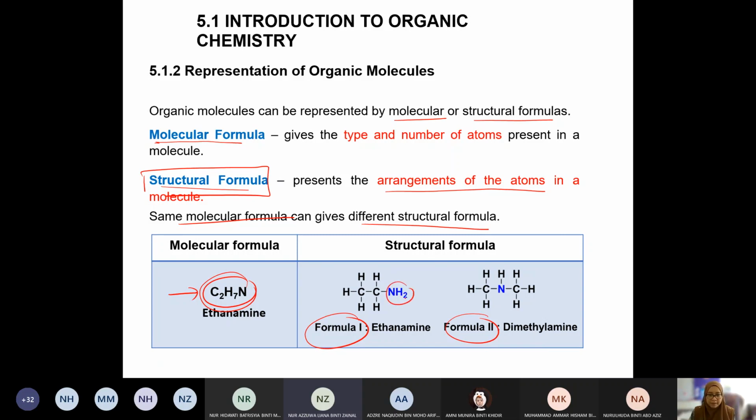Terminal means the end. Another option that still satisfies this molecular formula is this structure. The nitrogen is located in the middle between the carbon, and it still satisfies this molecular formula. It still has C 2, H 7, nitrogen 1. See? So they become more specific.